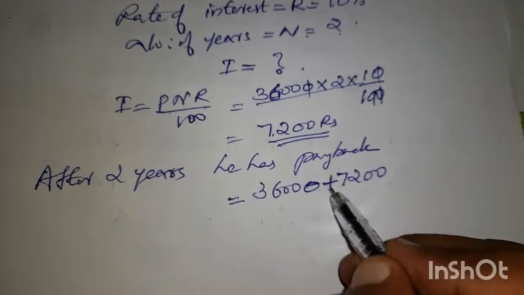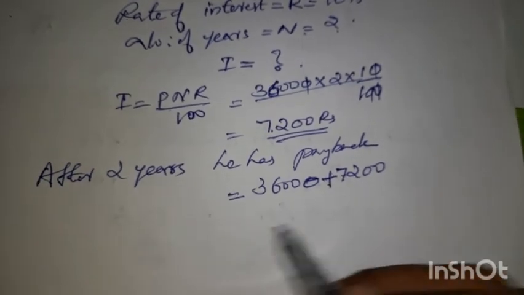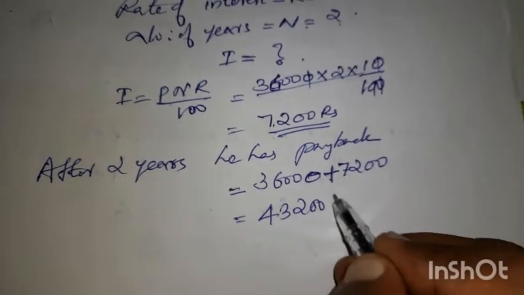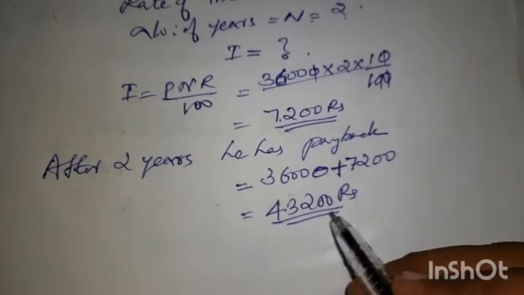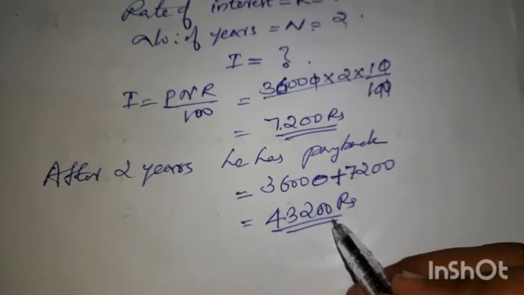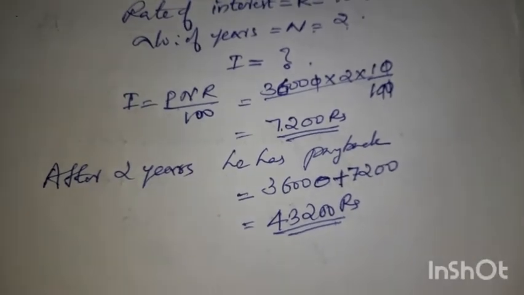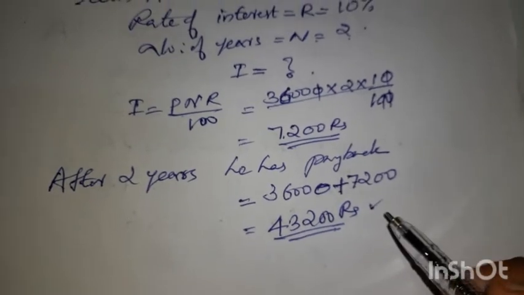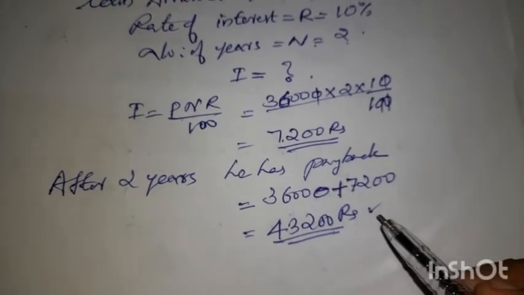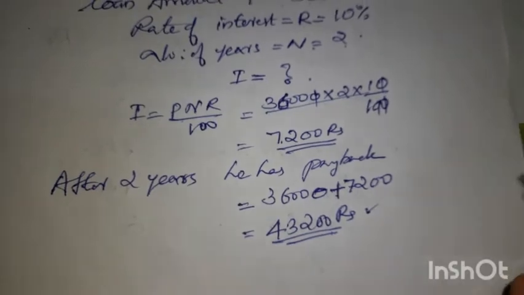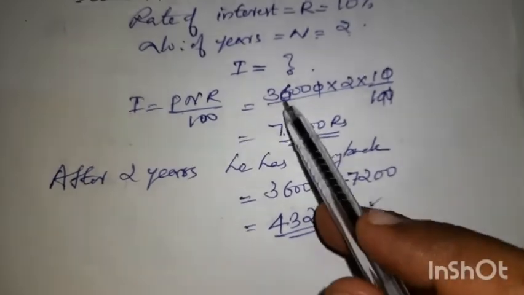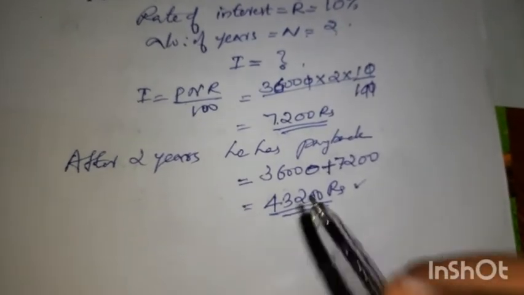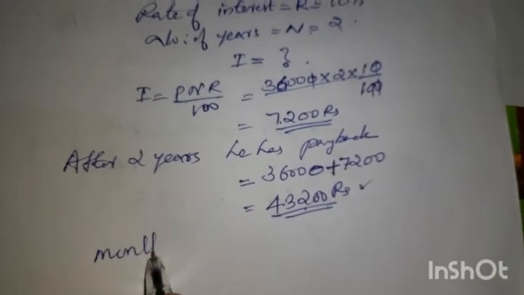So the loan amount and the interest together is 43,200 rupees. This is the total amount he has to pay back after 2 years. He cannot pay it together, that's why he is making installments. Every month he is paying back. 2 years means 24 months, so you have to divide it by 24 for the monthly installment.